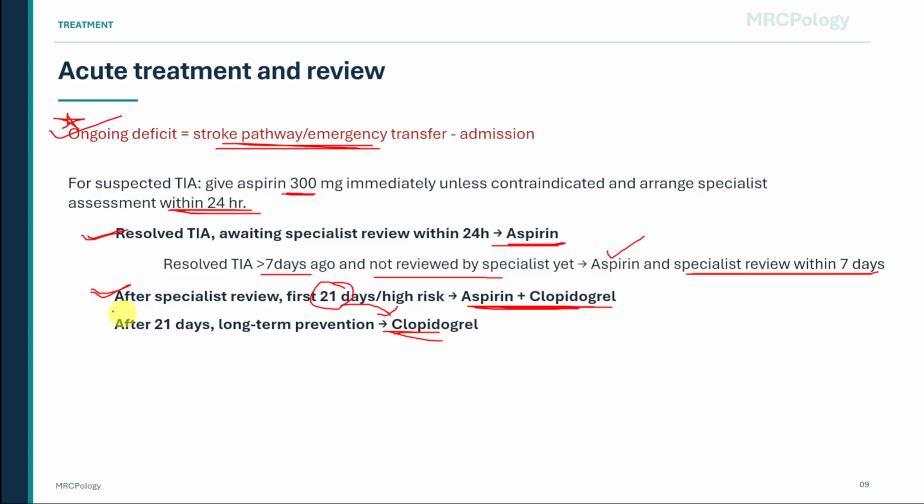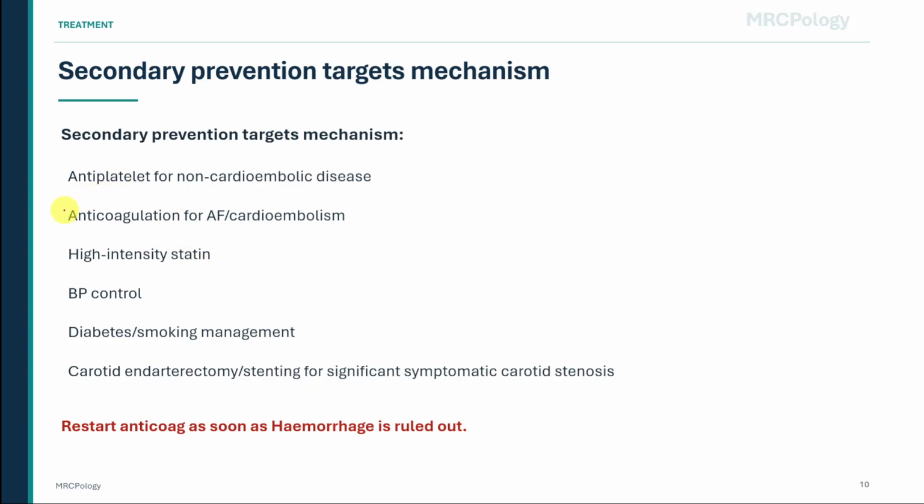Secondary prevention depends on the mechanism. For non-cardioembolic disease, antiplatelet therapy is used. For atrial fibrillation or another cardioembolic source, anticoagulation is needed once hemorrhage has been ruled out. A high-intensity statin reduces vascular risk. Blood pressure control, diabetes management, smoking cessation, and lifestyle modification are essential. If there is significant symptomatic carotid stenosis, carotid endarterectomy or stenting may be needed.